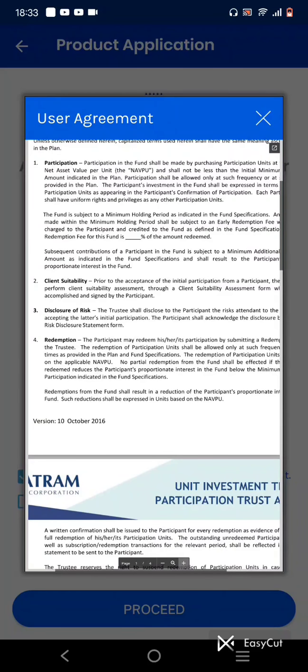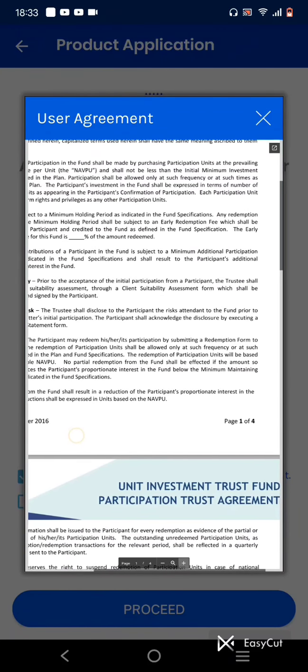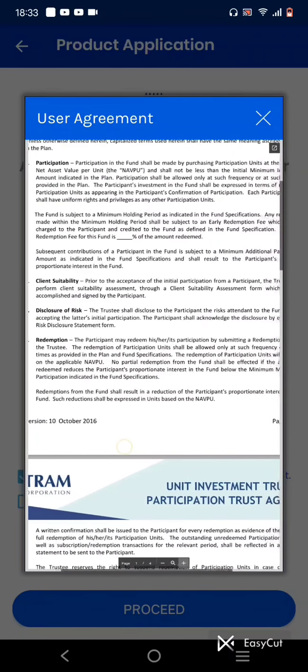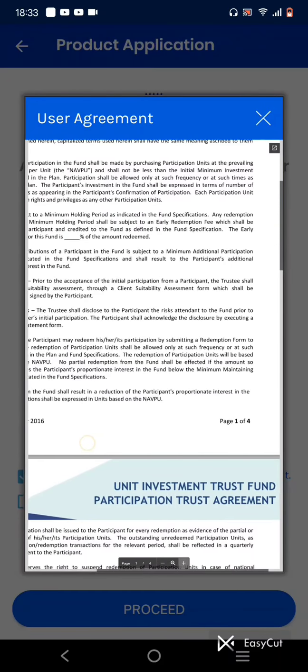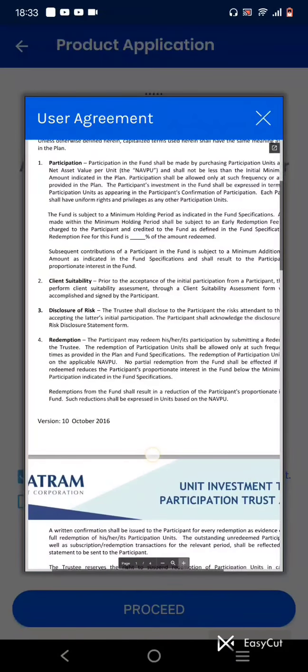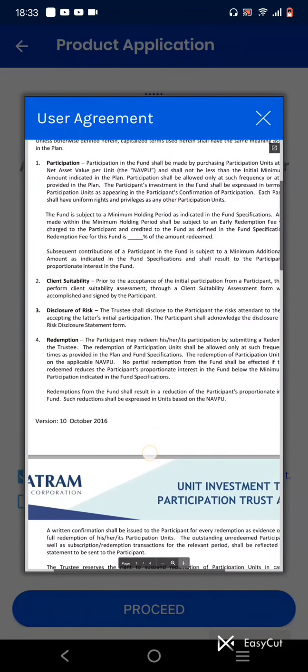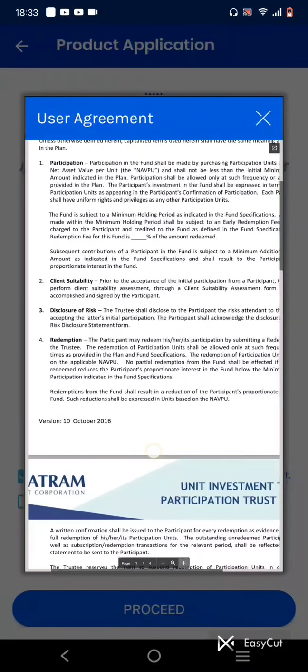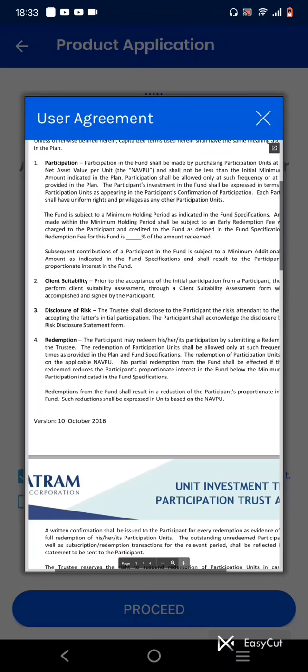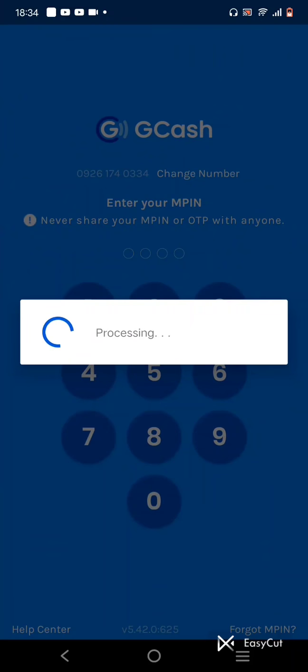Redemption. The participant may redeem his or her participation by submitting a redemption form to the trustee. The redemption of participation units shall be allowed only at such frequency or at such times as provided in the plan and fund specifications. The redemption of participation units will be based on the applicable net asset value per unit. That's the NAV. Or we are logged out automatically.